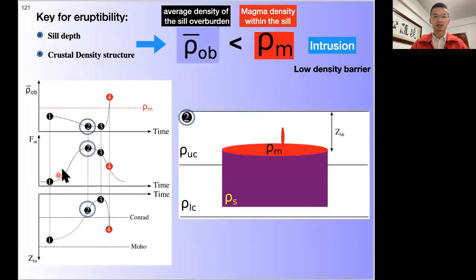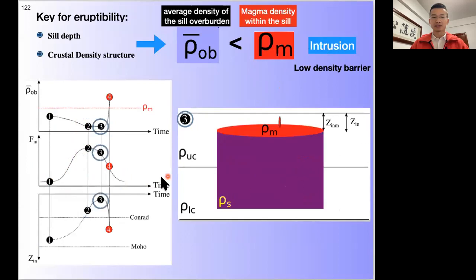As the magma flux increases, the seal is able to intrude to a shallower depth. And again, the overburden density is less dense than that of the magma.